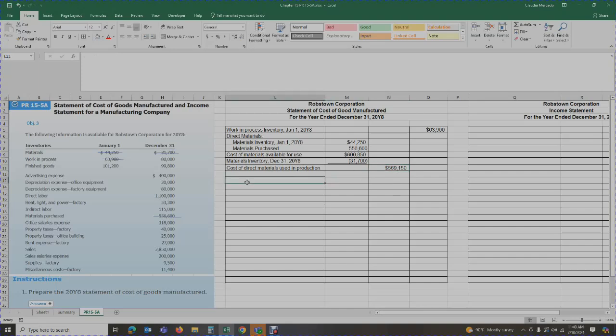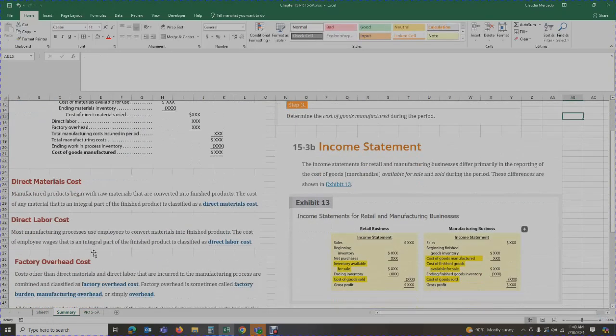Now we're going to move on to our direct labor. Direct labor costs, and all of this is coming from your ebook. So when students tell me, I don't know, the book doesn't tell me, it tells you. We just need to go find it. So direct labor cost.